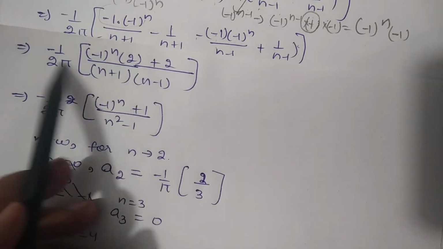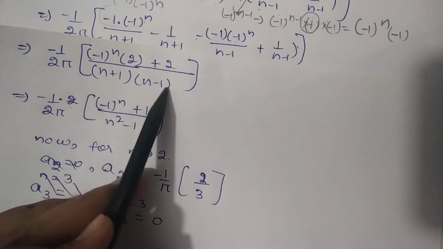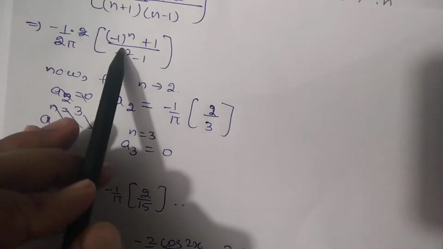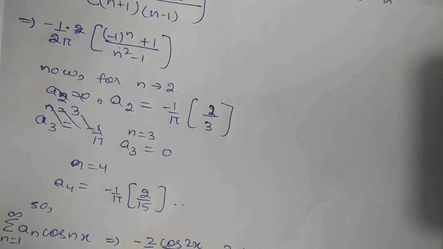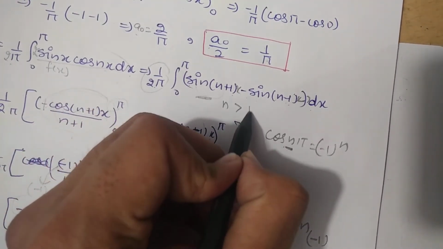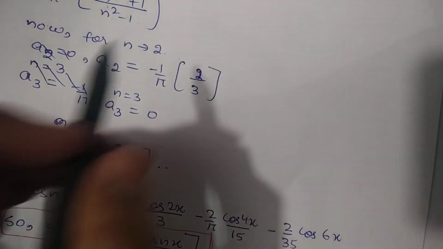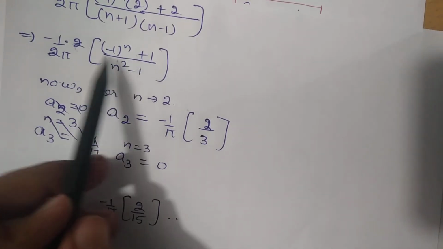So 2 I will take outside common, so this 2 will cancel out this, and downside n plus 1 into n minus 1 will be n squared minus 1. Now we got the value of an just like that. One more thing, students: this formula is applicable only for the values of n greater than 1. So no need to calculate the value of an for the a1 term.